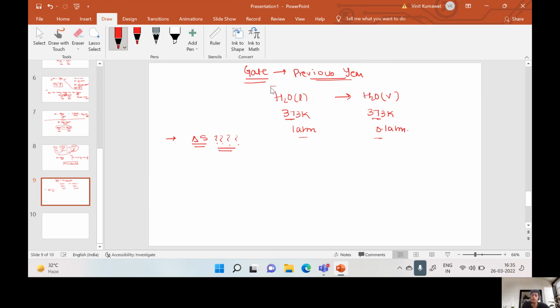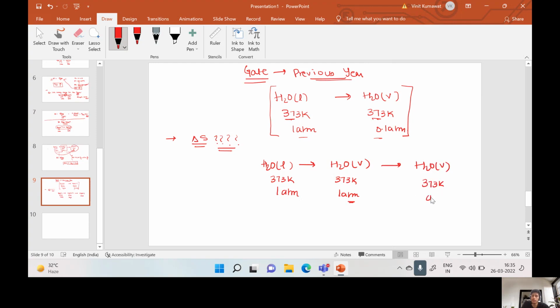So we will move forward towards irreversible phase transformation. As we know, an irreversible phase transformation can be solved by converting it into a number of reversible phase transformations. So we will convert H2O liquid into H2O vapor first. This will occur at 373 Kelvin and 1 atmosphere, and it will convert into H2O vapor.